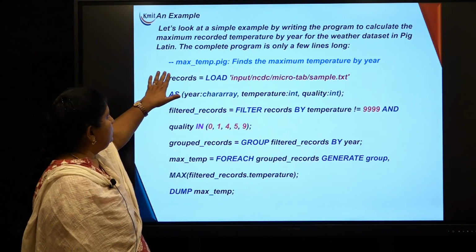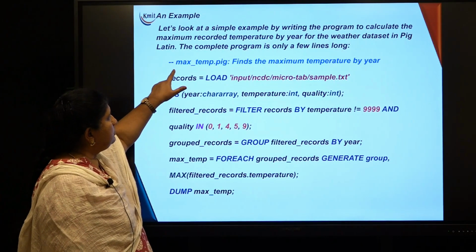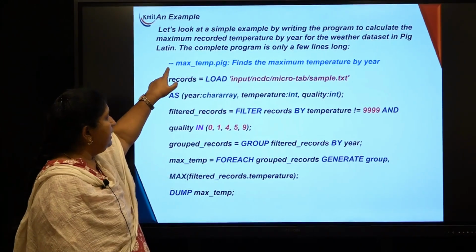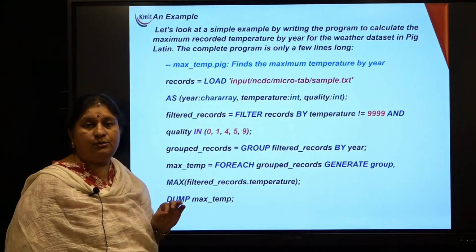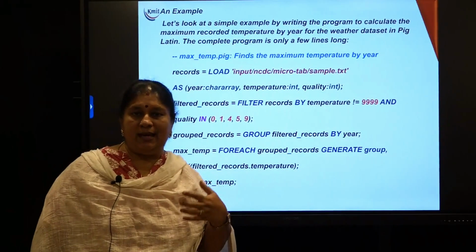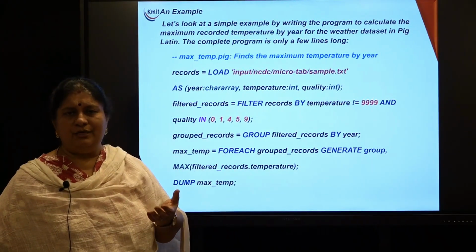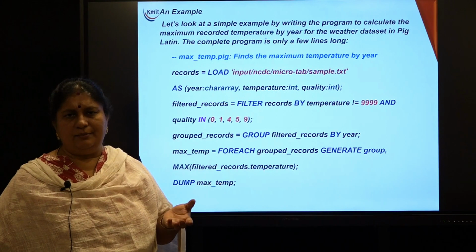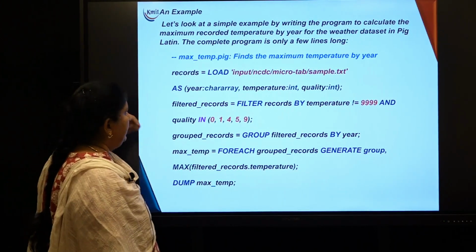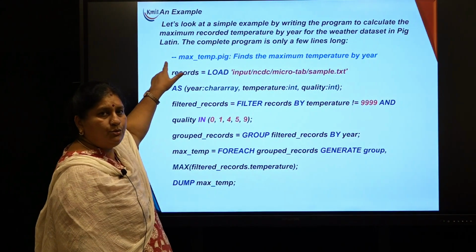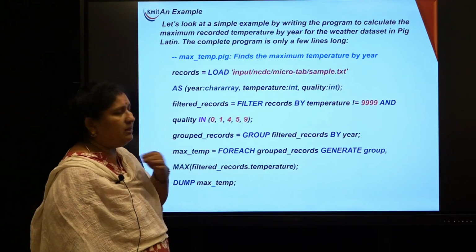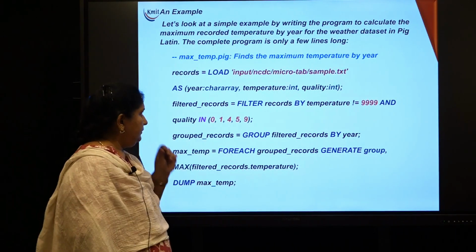Now the first one, hyphen hyphen, is a comment. Before any line you put 2 hyphens without a space, and the line is treated as a comment, right? So Pig Latin, as I told, is a language. Every computer language starts with comments. How do you give comments? How do you define variables and so on? In Pig Latin, comments are given using 2 hyphens before any statement. That entire line will be treated as a comment. I will discuss that also.